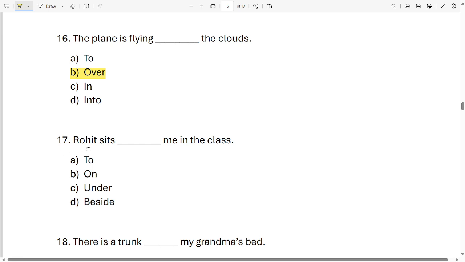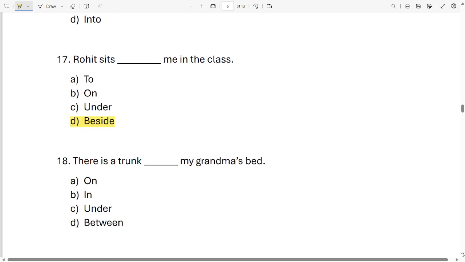Next sentence. Rohit sits dash me in the class. Which word should come over here? To, on, under, beside. Which option is correct? Is A correct? Is B correct? Is C correct? Or D is correct? It is option D. Rohit sits beside me in the class.